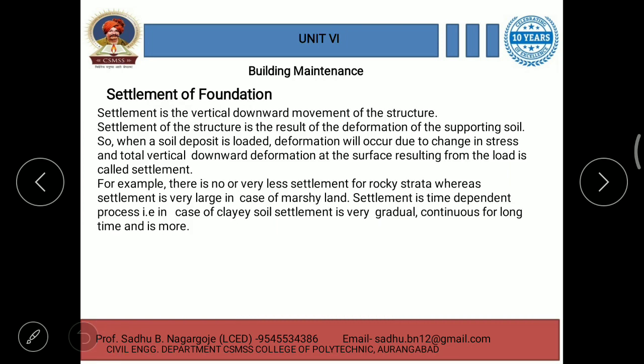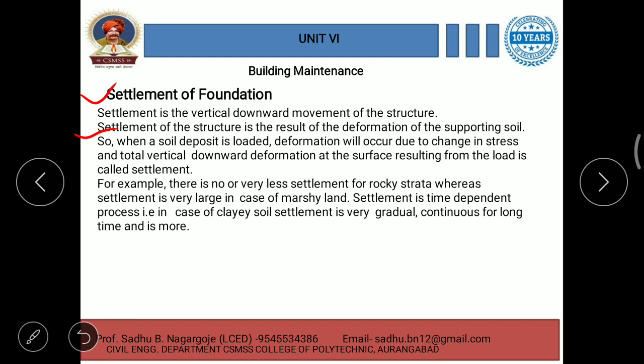So let's see first what is meant by settlement of foundation. Settlement is the vertical downward movement of the structure or the building, and that is called settlement of foundation.